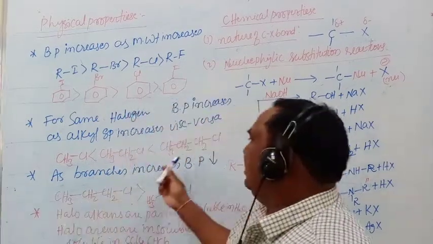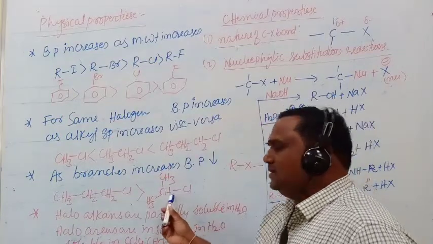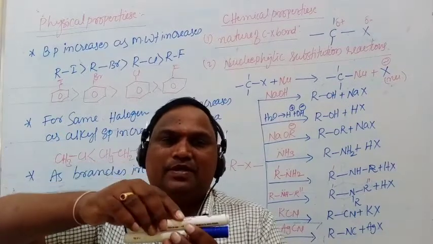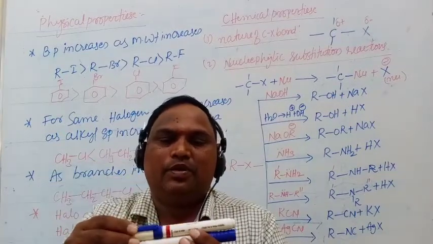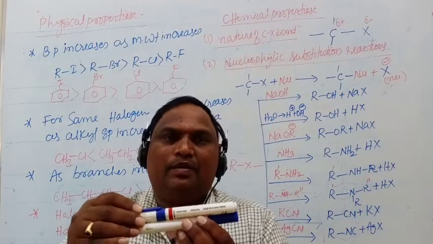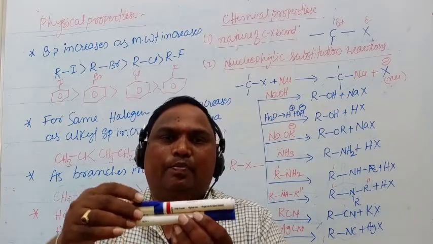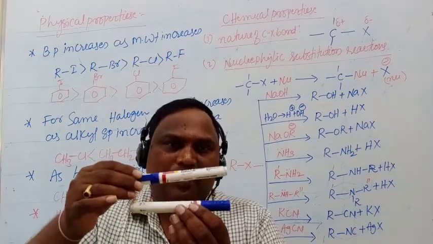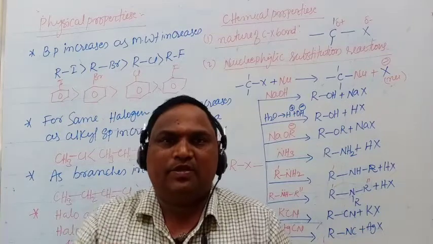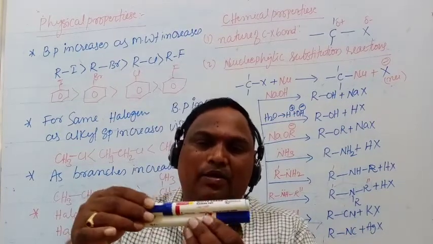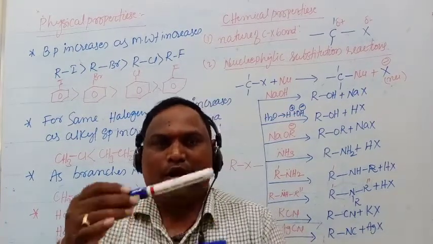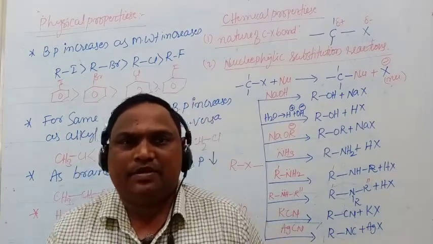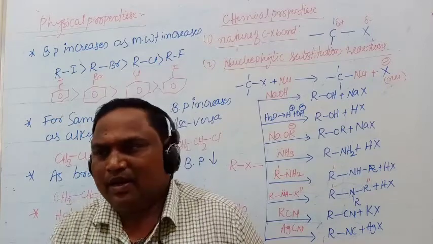But whenever branches are there, the packing is not good. If there is no proper packing, there are weaker van der Waals attraction forces between the two molecules. They will not hold strongly, so they will boil off at a very low temperature. That's why the boiling point decreases.